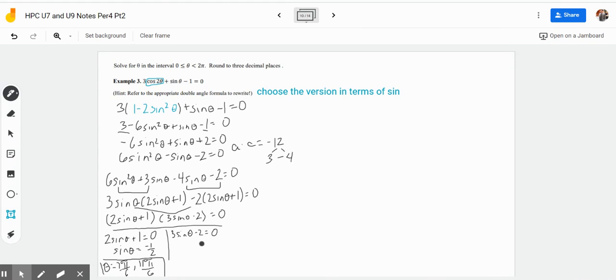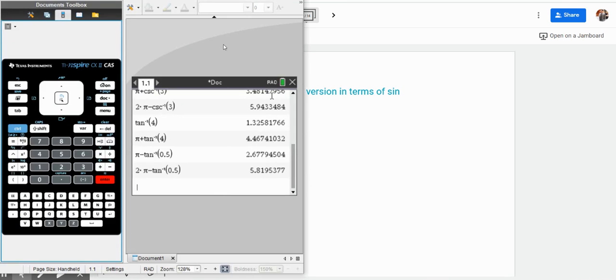For 3 sine theta minus 2 equals 0, we'll have sine theta is equal to 2/3. We would add 2, divide by 3, and then take the sine inverse of 2/3. On our calculator, trig, sine inverse of 2/3, control enter.